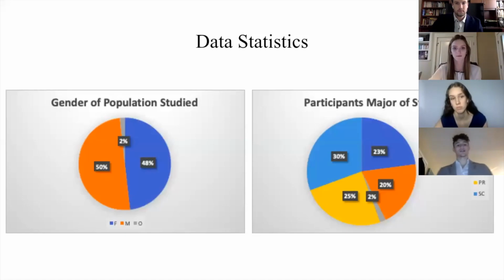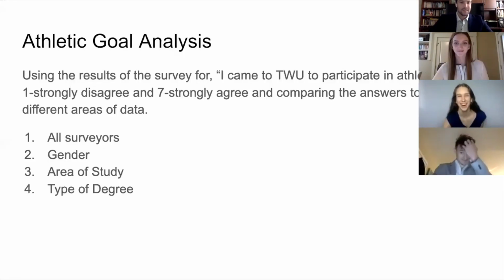As you can see on the left, for the gender of the population studied, 50% were males, 2% were other, and 48% were females. For the major studied, 30% of participants were in the sciences, and it was also almost even for males and females.